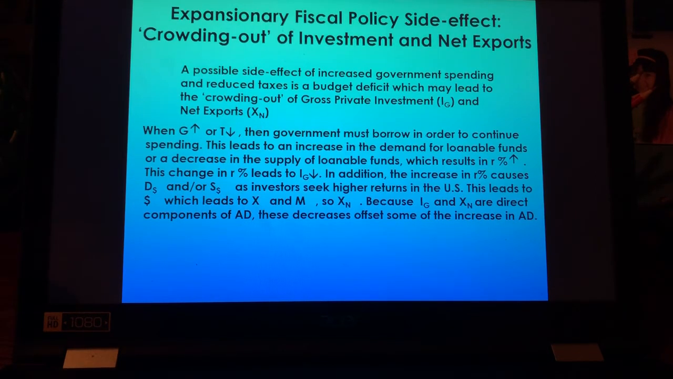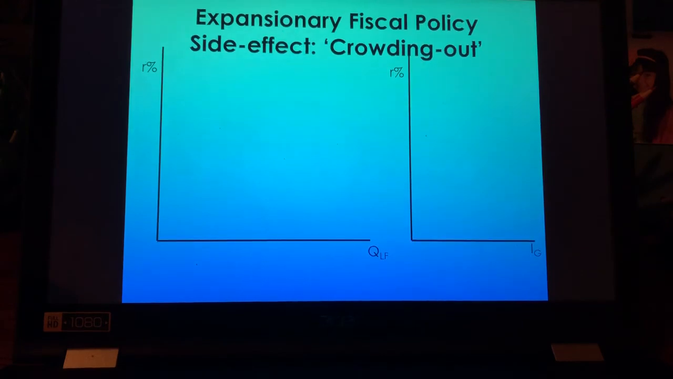And in addition, an increase in the interest rate causes the demand for money to go to the right, and we'll see the supply of money decrease. And investors seek higher returns in the U.S. This leads to the supply of money going up, which leads to exports going down, which leads to imports going up. So net exports goes down. Because investment in business and net exports are direct components of aggregate demand, these decreases offset the increase of aggregate demand. This was all stuff that we talked about in monetary policy. So we're going to talk about it right here. The graphs will make sense of everything I just said.